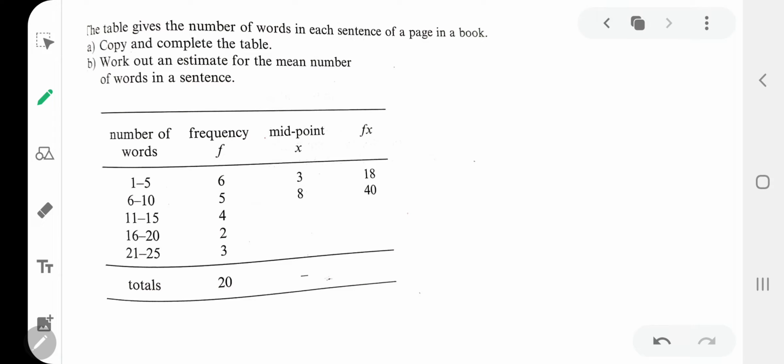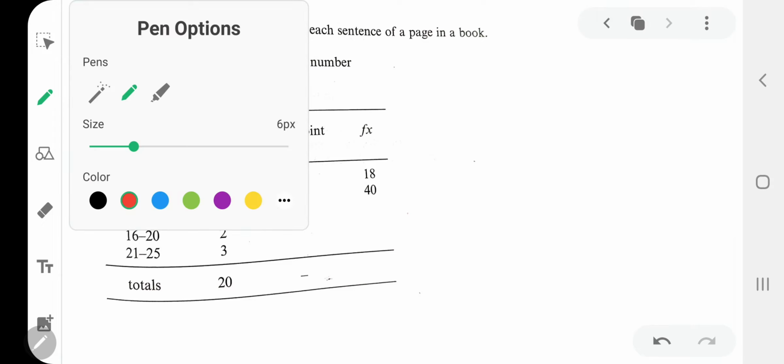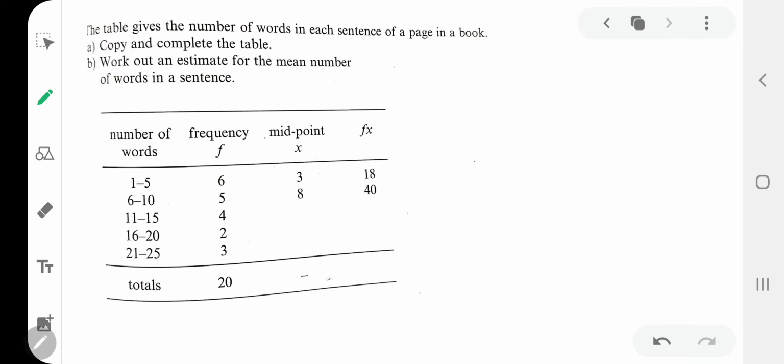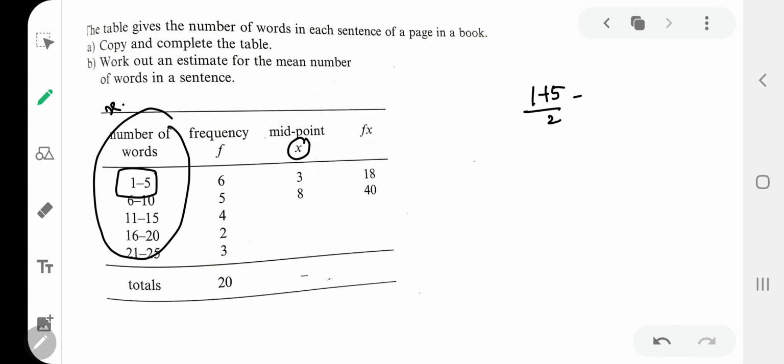Now my dear kids, you can see in this problem, the only difference between the two problems which we did before and now is that the x variate is given in the form of class intervals. That is, it is grouped data. Getting my point? In that case, we have to take x as the midpoint, the mid value of your class interval. How to find the mid value? That is upper limit plus lower limit upon 2. That is 6 upon 2. 3 will be the mid value of your first class.